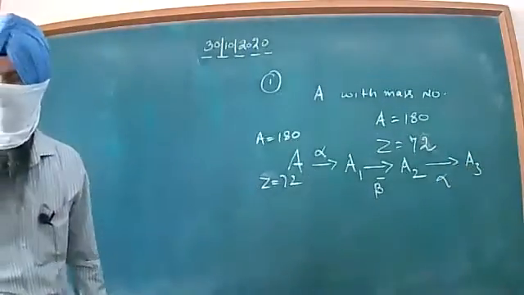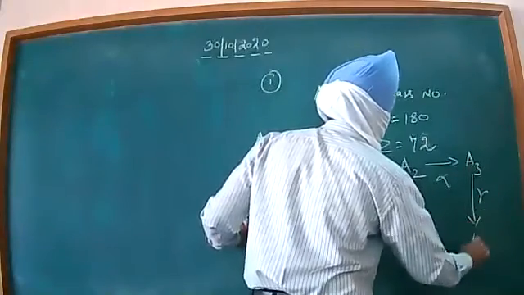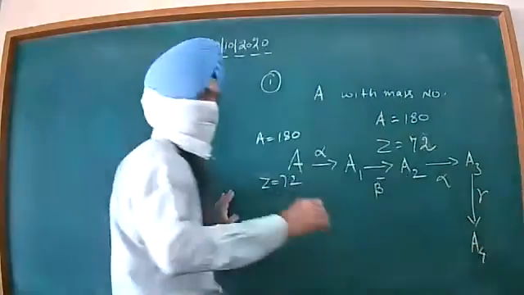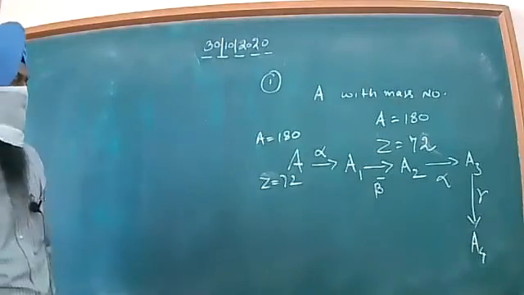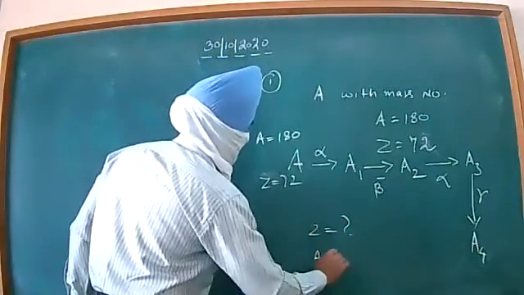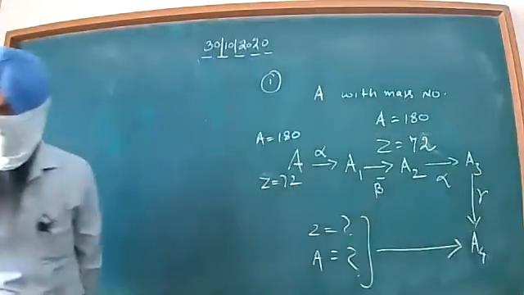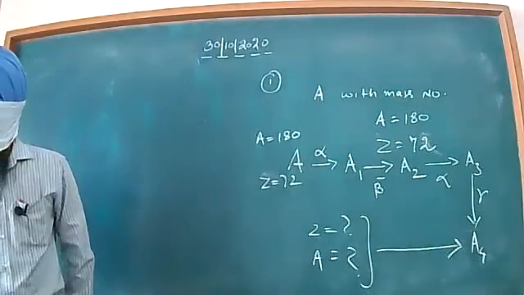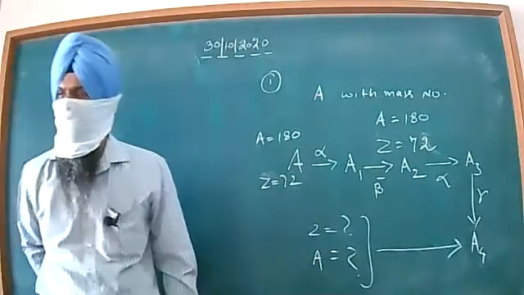And after this A3, we are having a gamma ray emitted in order to get A4. So you are to indicate the atomic number as well as the mass number, Z and A, related to your A4. This is the requirement. And at the same time, beta, you can have this solution as such.